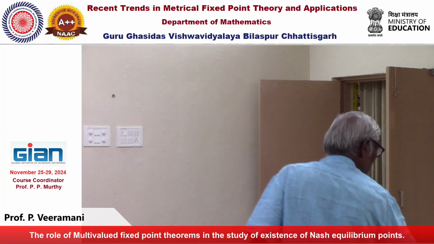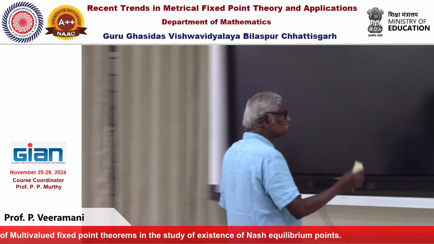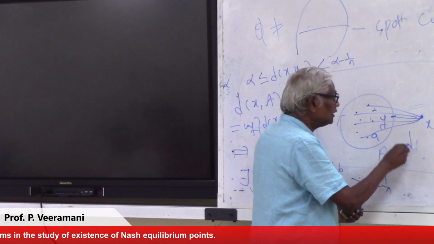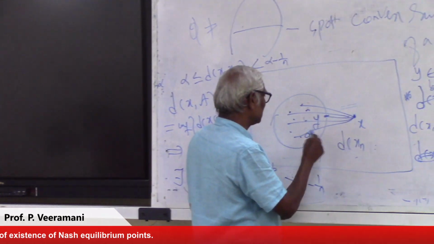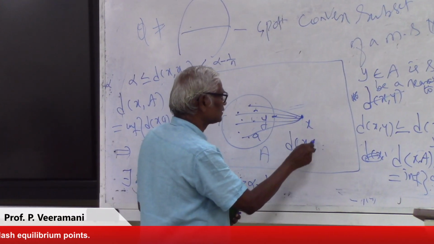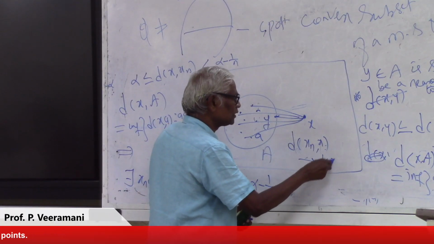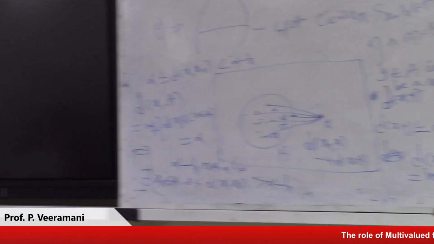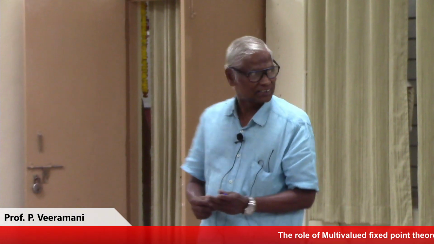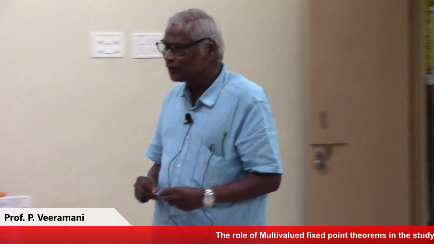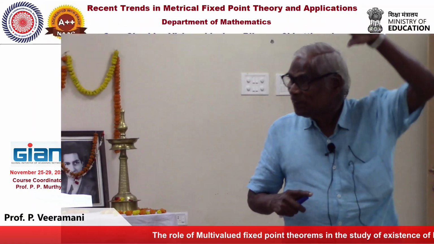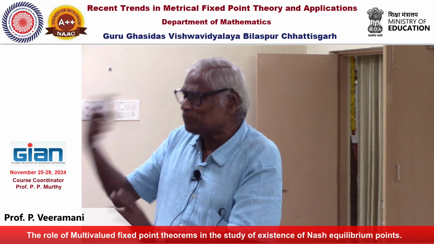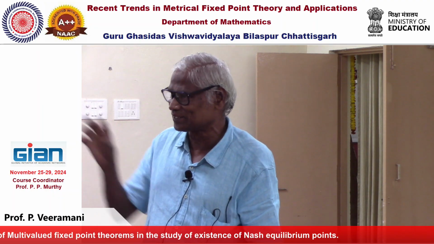So we get a sequence in A such that the distance between xn and X converges to the distance between the point X and the set A. But what we are searching for is a point in the set A. So we need some artificial condition, since xn is a sequence in A.